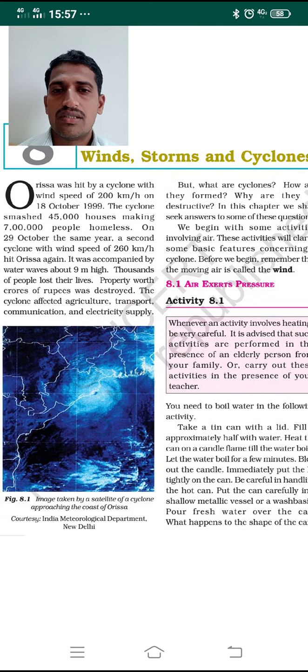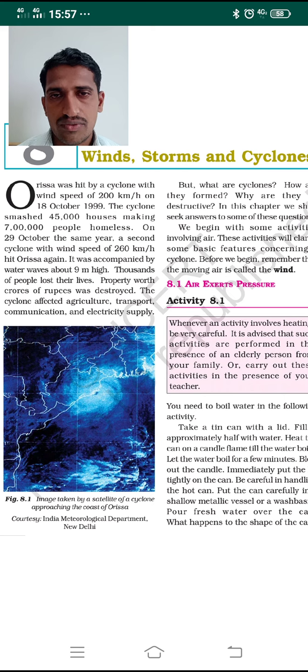Dear students, Orissa is a state on the coast of the sea. It was hit by a cyclone with a wind speed of 200 km per hour. Just imagine, on 18th October 1999 a cyclone hit the Orissa coast at a wind speed of 200 km per hour.